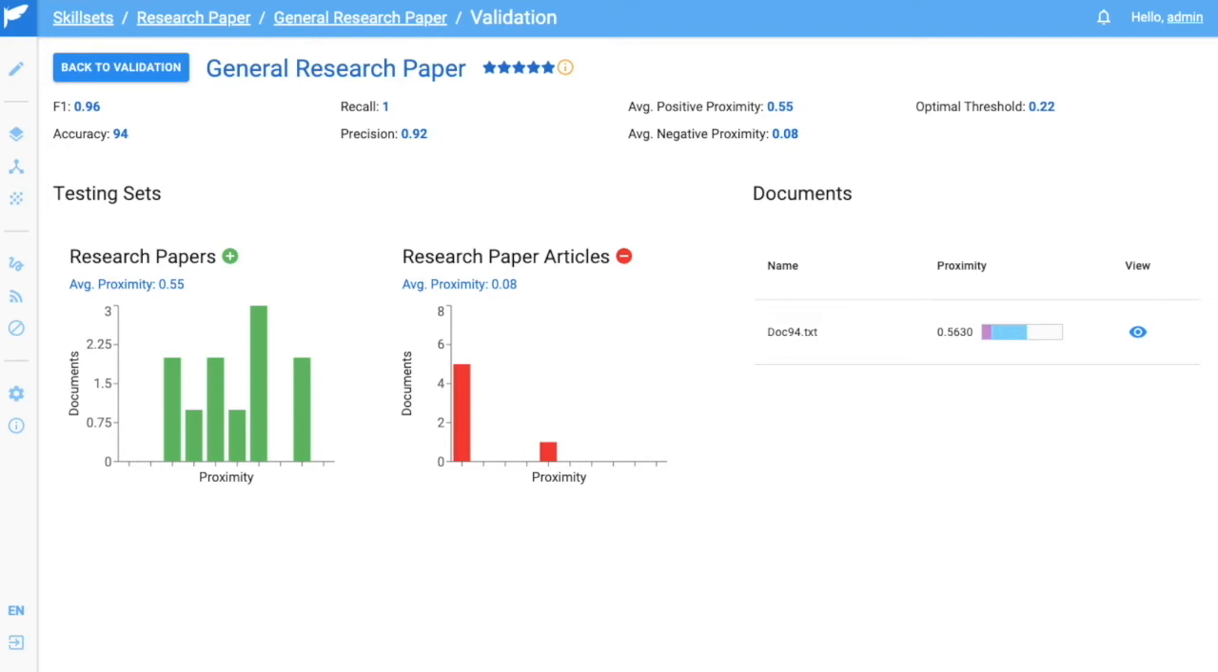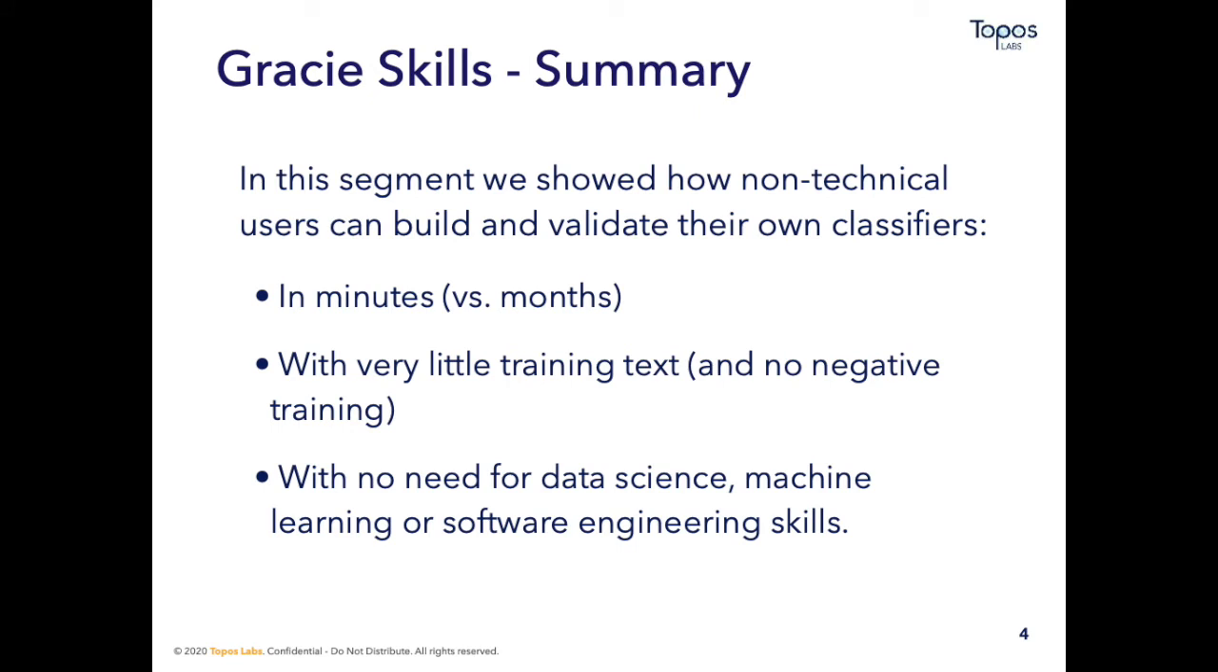When compared against competition or DIY solutions, Gracie's time to value is in a class of its own, with other tools requiring drastically more training text, negative examples, and days or weeks more of additional building time to accomplish what we accomplish in minutes. For this demonstration, we built a document type classifier in less than a second, using less than 30 examples, QA'd our model, and tuned it without needing to know anything about machine learning.